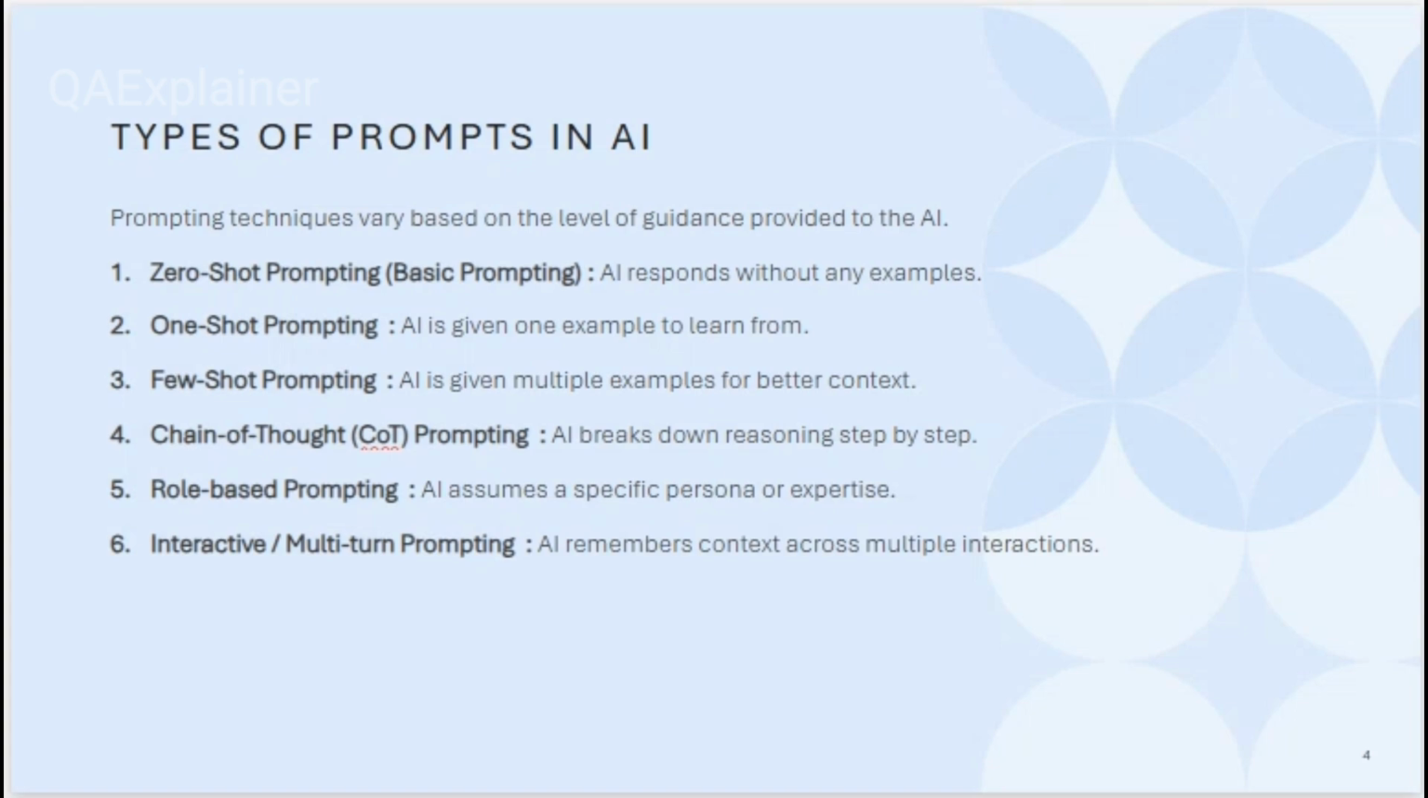Third is multi-turn prompting. Here the AI can remember what context has been given, and it is more interactive, like ChatGPT. You can interact with the AI and tune your output based upon your needs. So these are the kinds of prompting techniques there are in AI.